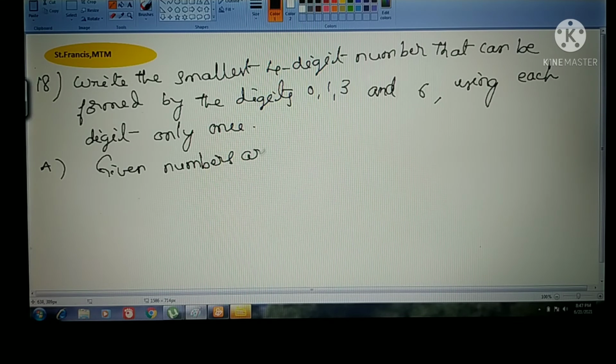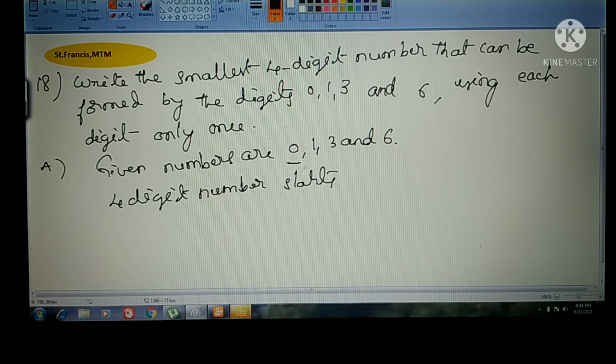The given numbers are 0, 1, 3 and 6. Starting with the least number. What is the least number here? 0. So start from 0. The 4-digit number that starts with 0 is 0, 1, 3, 6. That is 136 only. But this is not a 4-digit number. This is a 3-digit number. So this will not be considered as the smallest one. Okay. Next go for the next small number.